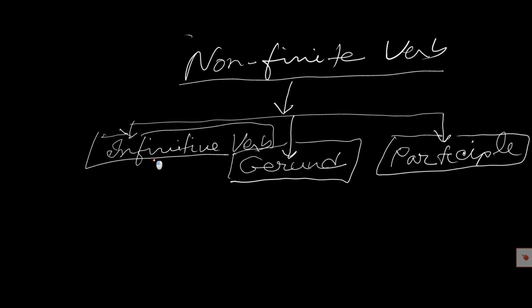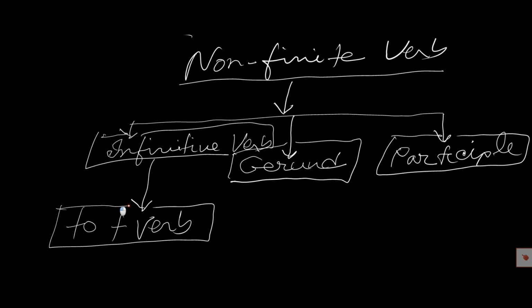Let's see the example of infinitive. The infinitive verb is a verb that sits after the infinitive to. So after to, the verb is called infinitive verb. What is called infinitive verb?